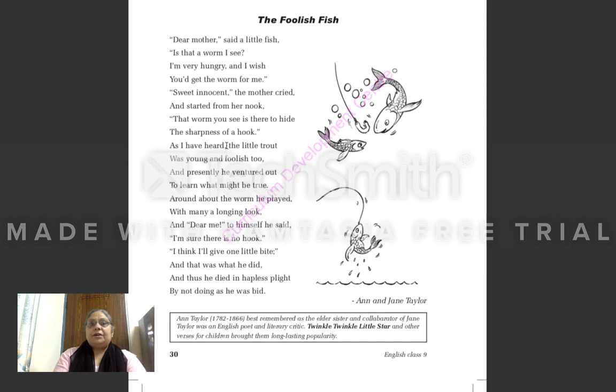As I have heard, the little trout was young and foolish too, and presently he ventured out to learn what might be true. Around about the worm he played with many a longing look, and dear me, to himself he said, I'm sure there is no hook. I think I'll give one little bite, and that was what he did, and thus he died in hapless plight by not doing as he was bid.